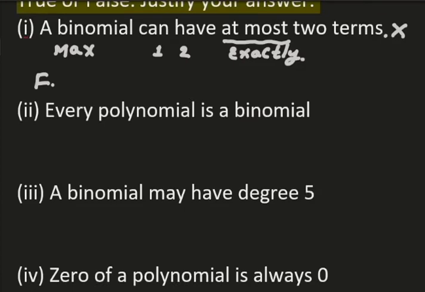So every polynomial is not a binomial. So this is also false. In other words, if they had given it like this, every binomial is a polynomial, it would have been correct. But in this case, it is false.